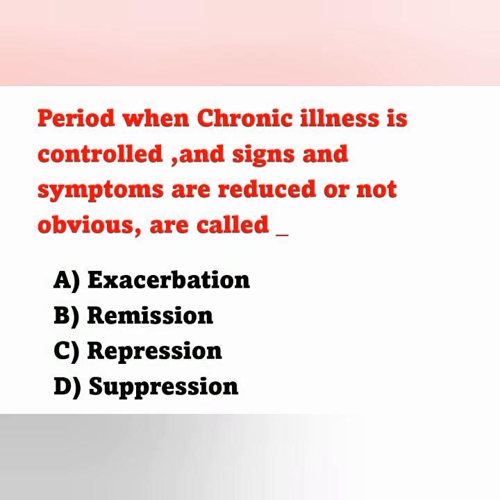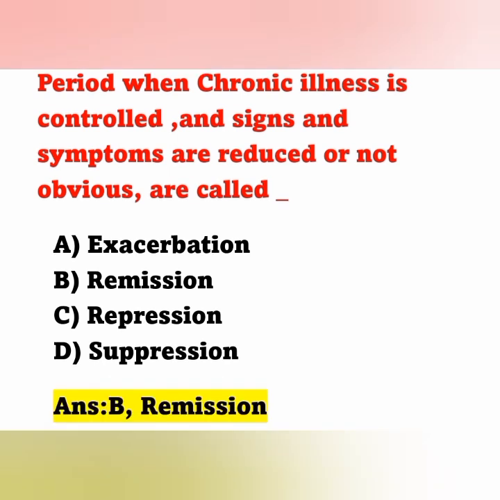The next question: the period when chronic illness is controlled and signs and symptoms are reduced or not obvious is called? Option A, exacerbation; option B, remission; option C, repression; option D, suppression. The correct answer is remission. Option B is correct. Remission means a chronic or serious illness is controlled and the signs and symptoms are reduced and not dangerous to the patient.